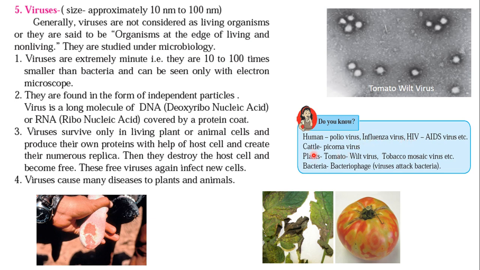In cattle, there is the picorna virus. If you see the tongue of any cattle, you will see exactly this area is affected by the picorna virus. Among plant viruses, you can see the tobacco mosaic virus, which causes wilting of the leaves. It means the leaves will wilt very quickly. In tomato there is the mosaic virus, and you cannot see the complete reddish tomato. The bacteriophage virus attacks bacteria. This is the whole information about viruses.